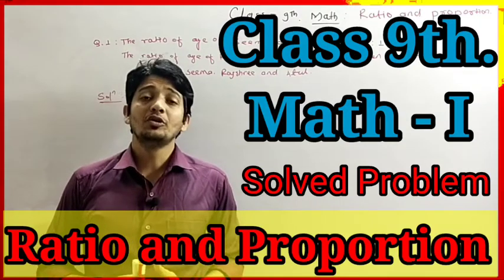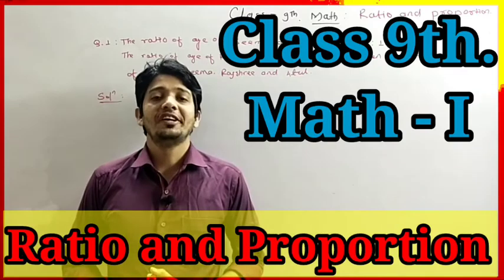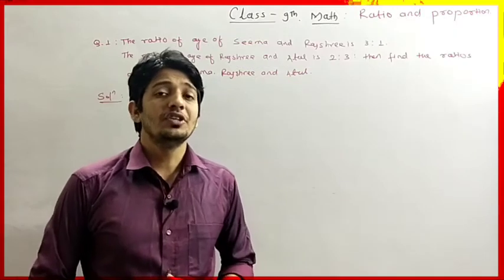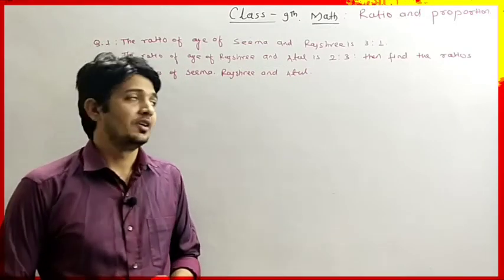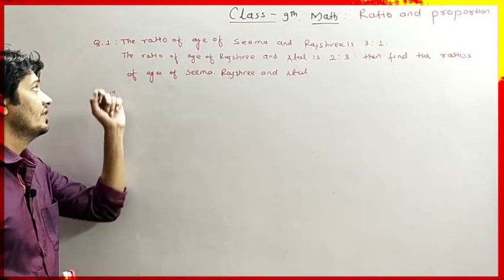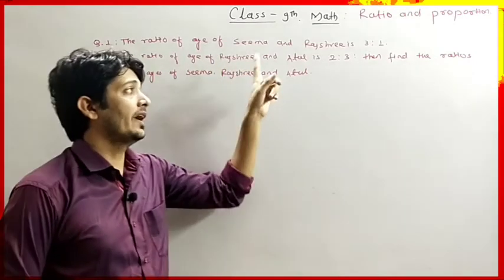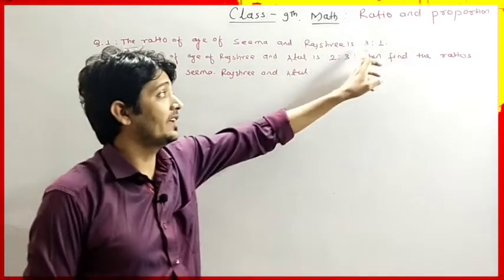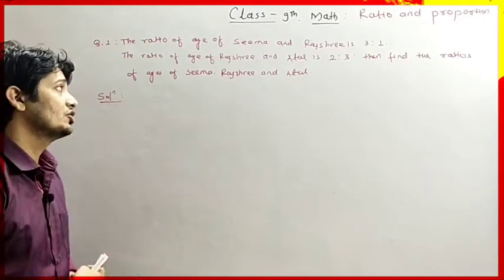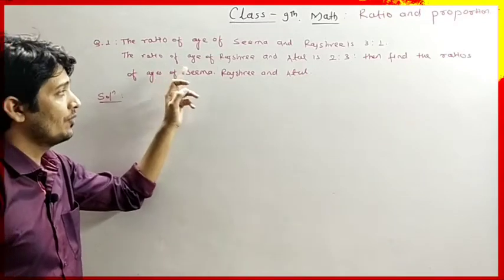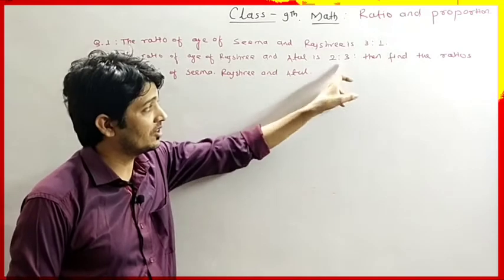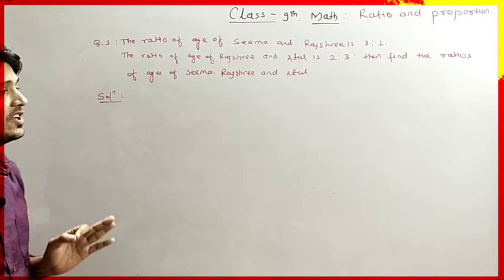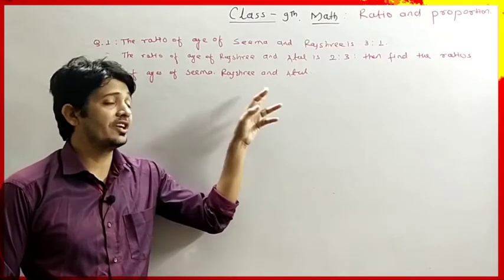So today we are going to start the questions depending on ratios and proportion. The first question of this chapter we are going to solve. The question says the ratio of age of Seema and Rajshri is 3:1, whereas the ratio of age of Rajshri and Atul is 2:3. Then we have to find the ratio of age of Seema, Rajshri and Atul.